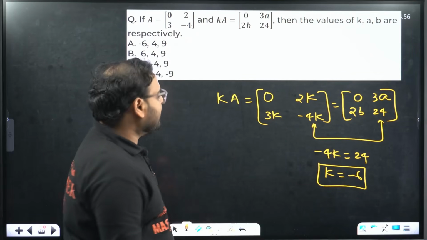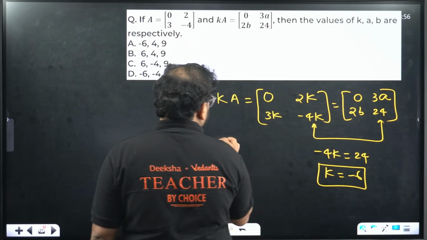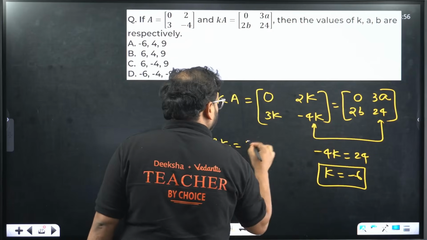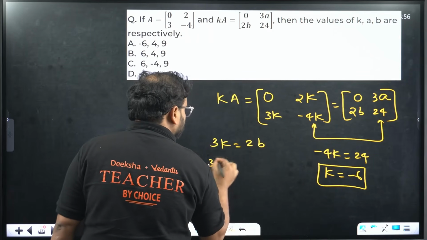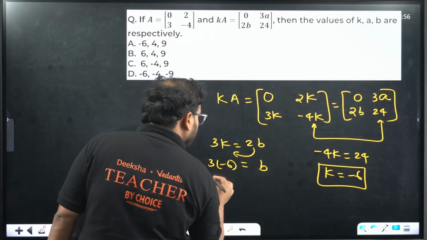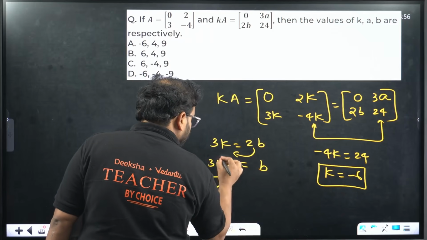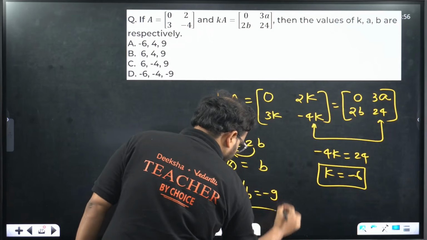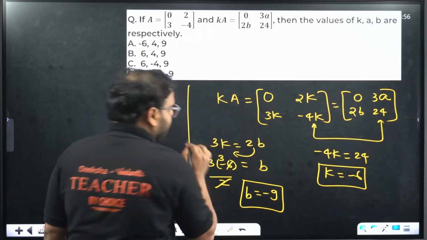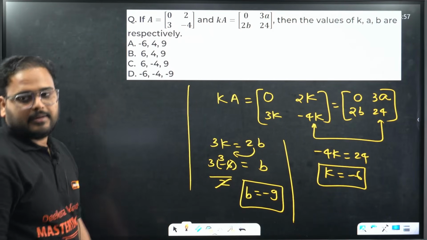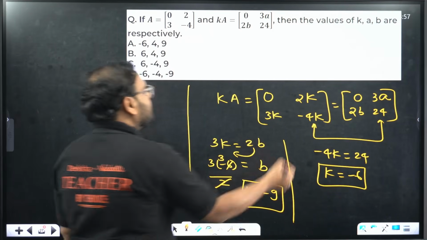Once you have the K value, we'll put it back over here. We'll get 3K is equal to what? This element is equal to this element, 2B. So 3 times minus 6 is equal to 2B. I'll bring this 2 over here. That's again 3. My B value is minus 9.